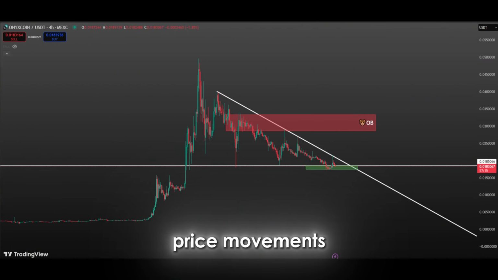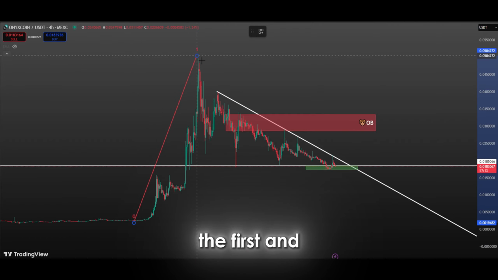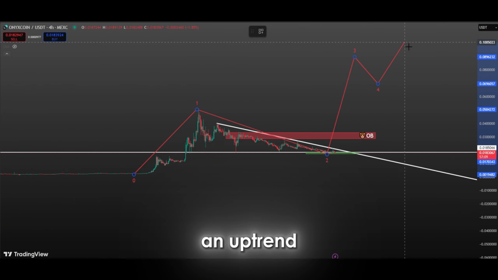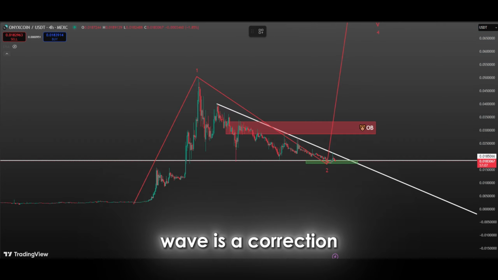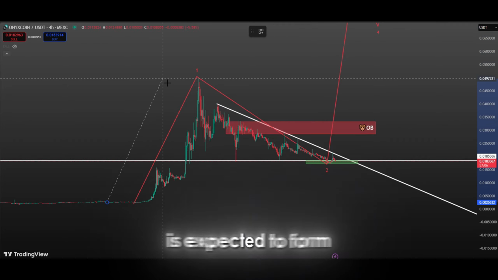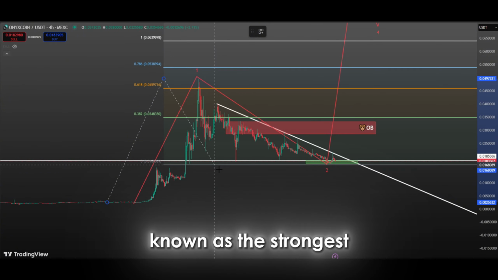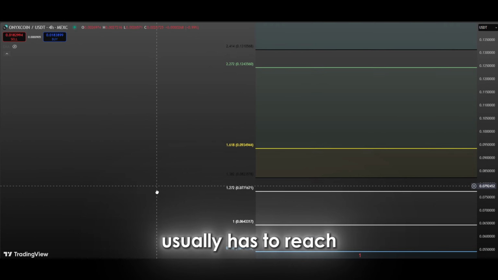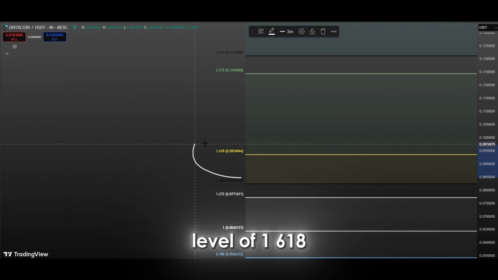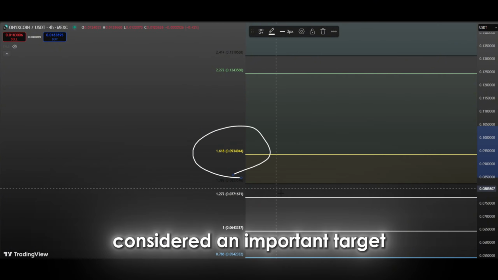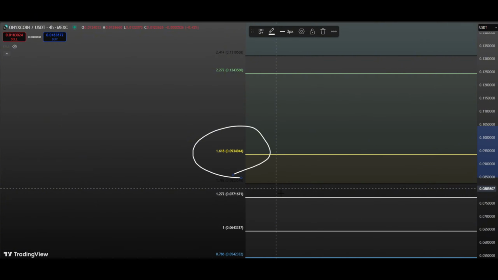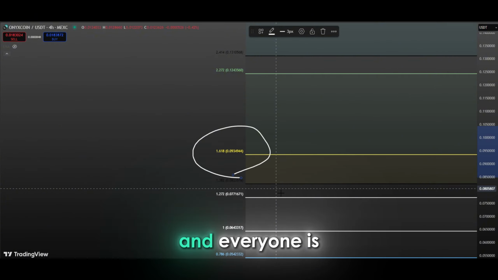When we analyze price movements according to the Elliott wave theory, we see that the first and second waves have completed so far. The first wave usually represents the beginning of an uptrend, while the second wave is a correction. After the completion of the second wave, the third wave is expected to form, which is usually known as the strongest and longest wave. In technical analysis, the third wave usually has to reach a minimum Fibonacci level of 1.618. This level is considered an important target, indicating that the price has entered a strong bullish move and the market is dominated by buyers. The third wave comes out of nowhere and everyone is surprised what happened.